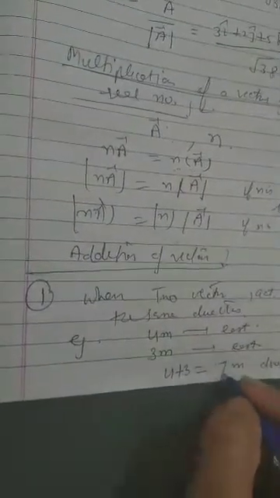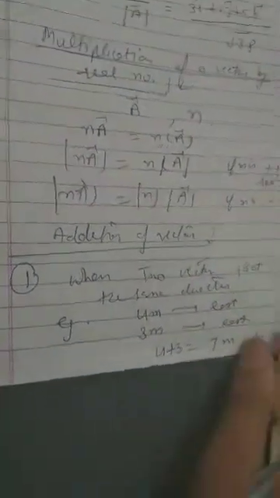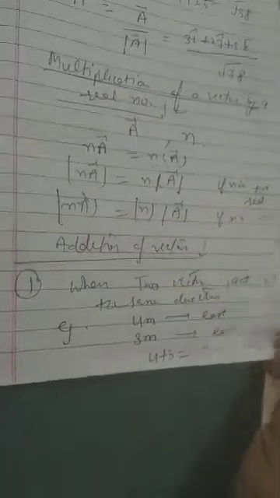Means we add these two displacements if they are acting in the same direction. Let the first 4 meter vector be P, the second 3 meter be Q, then the total 7 meter will be P plus Q.